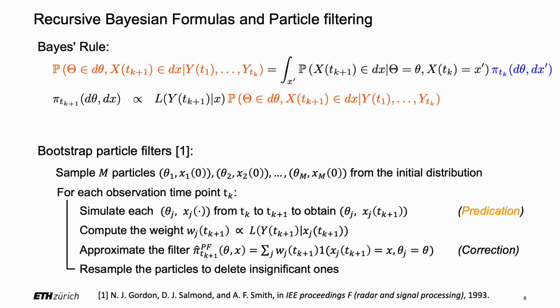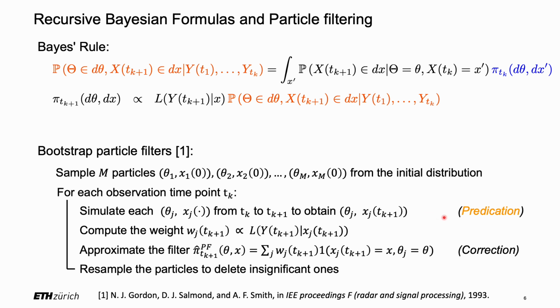This corresponds to the famous particle filter, which uses simulated particles to make predictions and corrections. In each time period, the particle filter simulates all the particles according to the dynamical equation, whose empirical distribution then approximates the prediction probability.